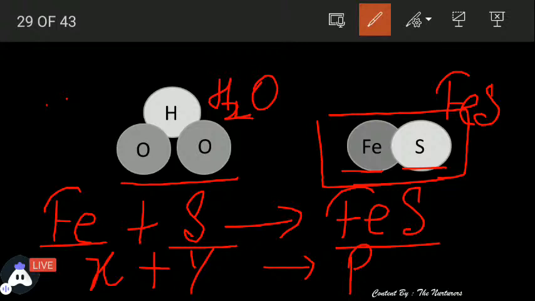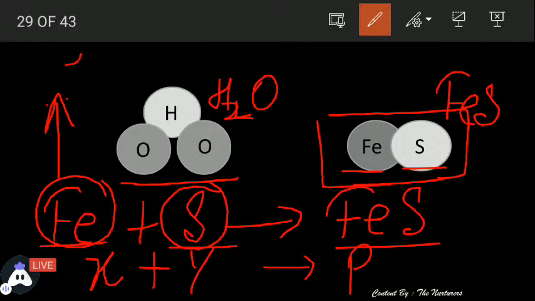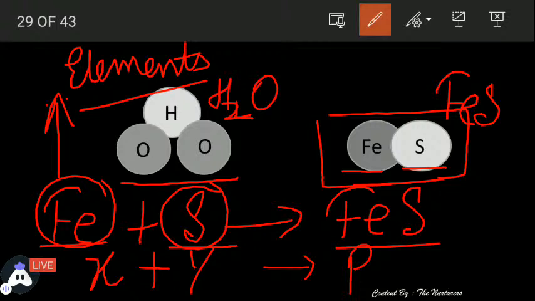So this iron and sulfur cannot be broken down further, इसे और नहीं तोड़ा जा सकता, और जिन्हें और नहीं तोड़ा जा सकता उन्हें हम किस कैटेगरी में पुट करते हैं? We put them in the category of elements. So X and Y are elements and these two are combining together to form what? Iron sulfide or the compound P. So P is the compound.